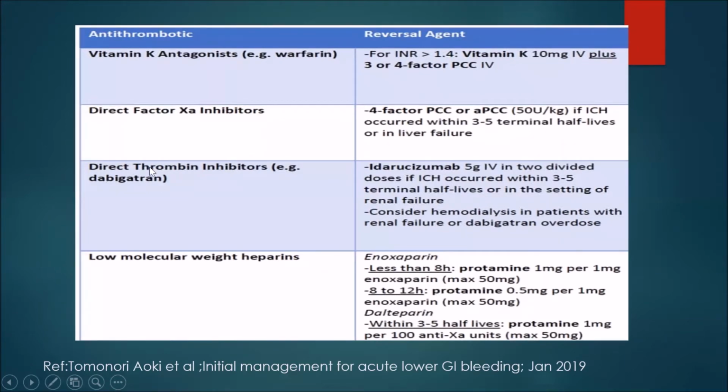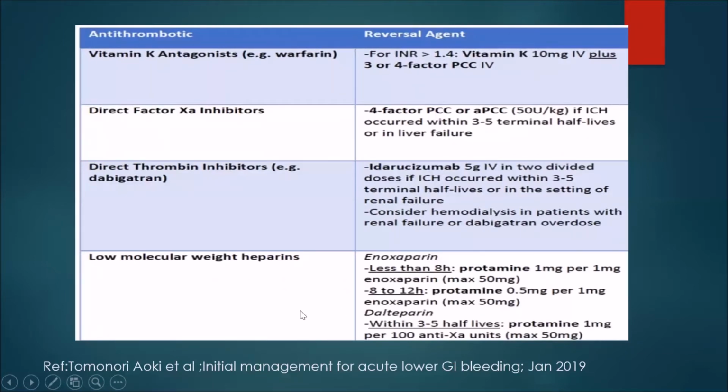For dabigatran, that is a direct thrombin inhibitor, idarucizumab is the newer drug that is useful, or we could consider hemodialysis in such patients. For low molecular weight heparins like enoxaparin, we could use protamine, 1 mg per 100 units, with a maximum of 50 mg that can be used in such patients.